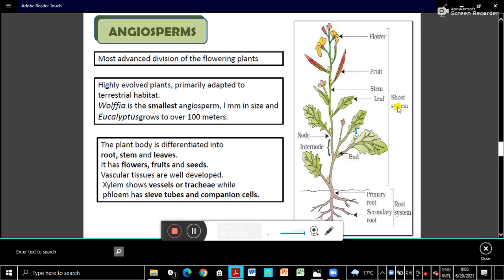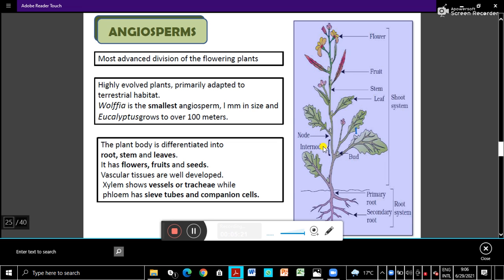All these together are called the shoot system. So the angiosperm plant body is divided into root system and shoot system. The root system has primary and secondary roots. The shoot system has stem, leaves, flowers, fruits, everything.